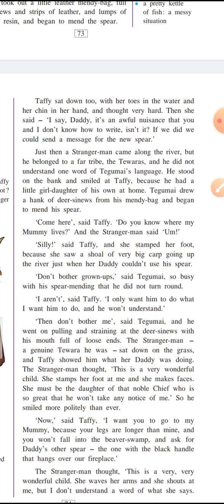"Silly," said Taffy, and she stamped her foot because she saw a shoal of very big carp going up the river just when her daddy couldn't use his spear. We have seen that she was sitting with her legs in the water and her chin in her hands, so she saw a shoal of very big carp.